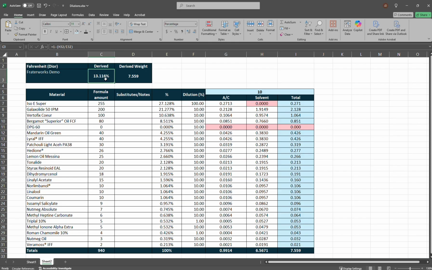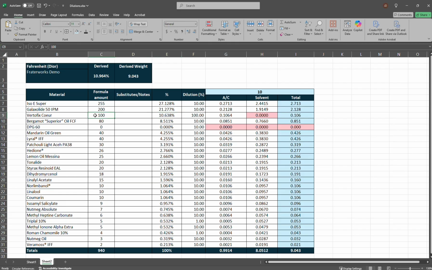So what happens? The derived dilution of the formula of this Fahrenheit Dior is at 13.1%. Great. We don't want it at 13%. We want it at 12%. So let's knock this back down to 10. Let's try this Vertifex Cur undiluted. We're at 11%. Okay, so we upped that by 1 full percentage point by adding 100 grams of Vertifex Cur. So we went from 9.9% to 10.9% by substituting the 10% diluted Vertifex Cur to 100% or undiluted. And that was 10% of the formula.